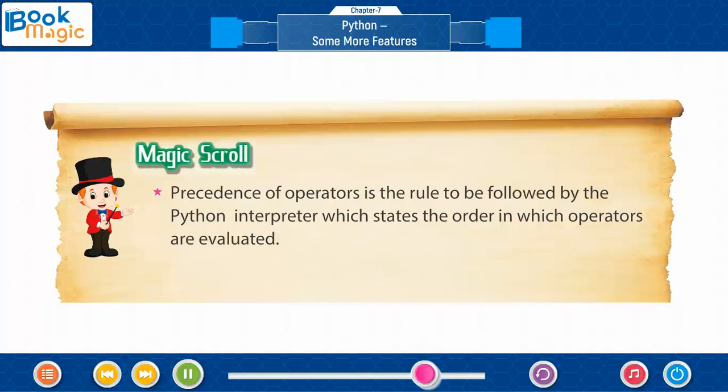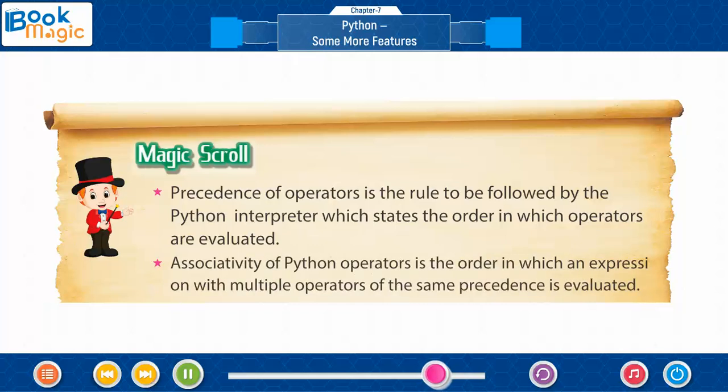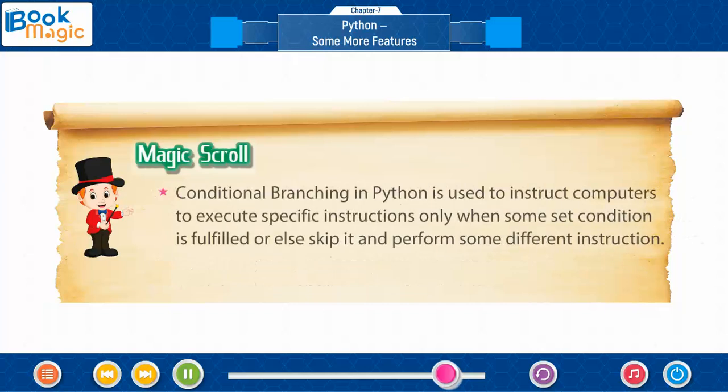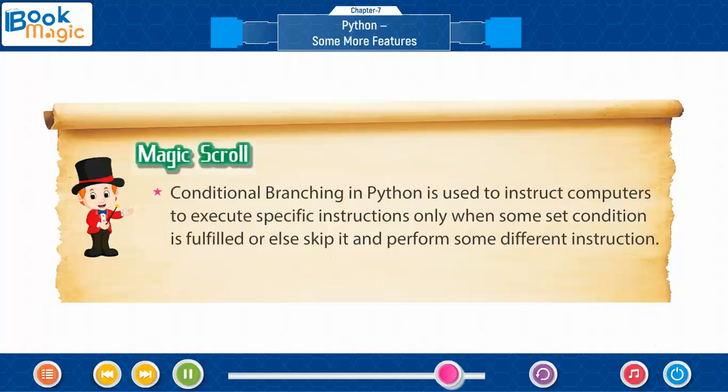Precedence of operators is the rule to be followed by the Python interpreter, which states the order in which operators are evaluated. Associativity of Python operators is the order in which an expression with multiple operators of the same precedence is evaluated. Conditional branching in Python is used to instruct computers to execute specific instructions only when some set condition is fulfilled, or else skip it and perform some different instruction.